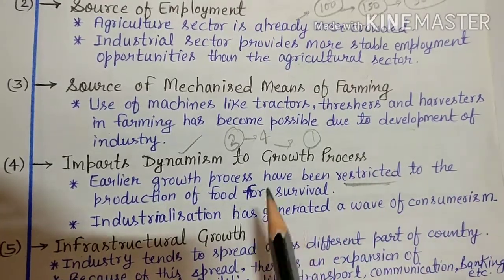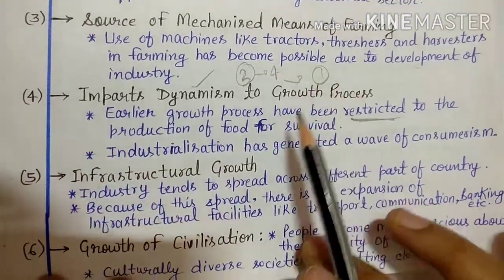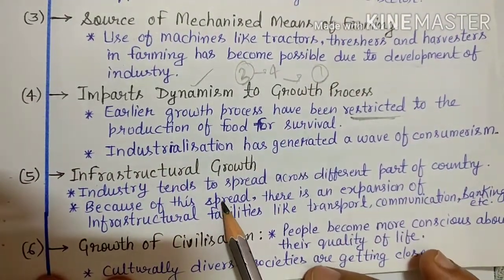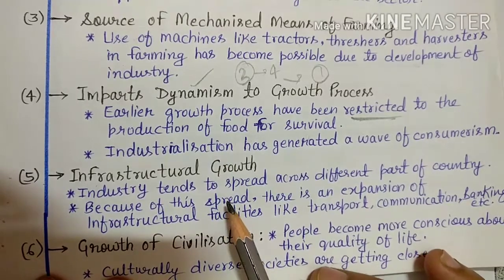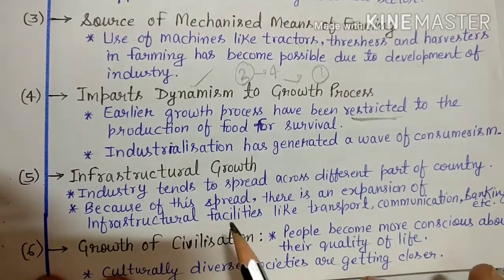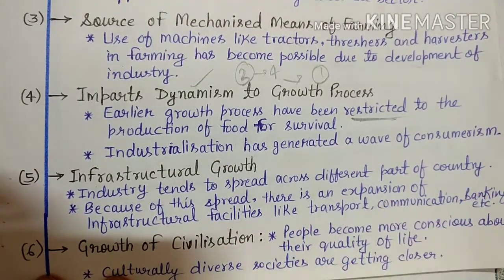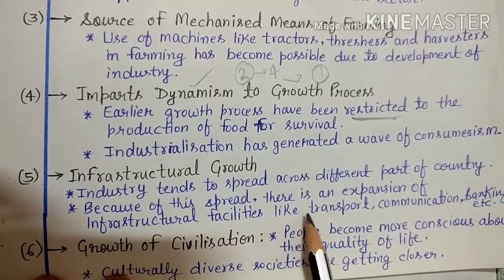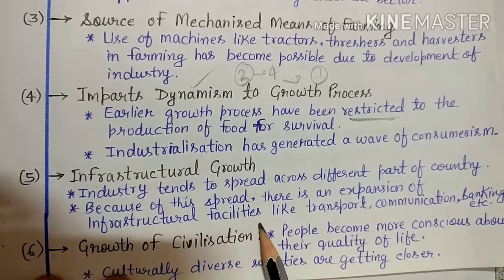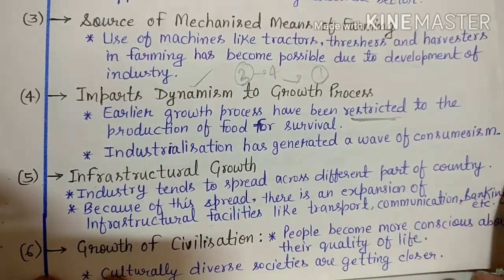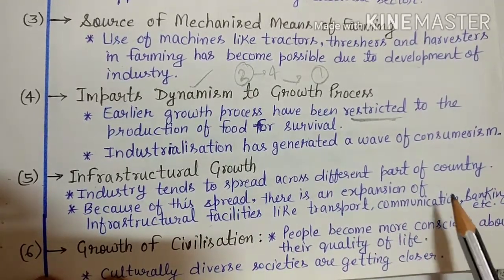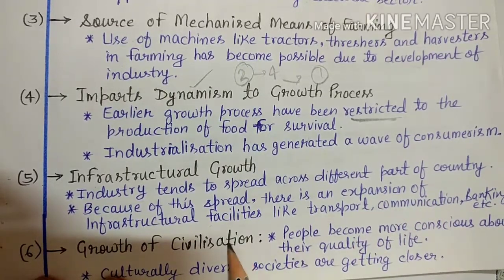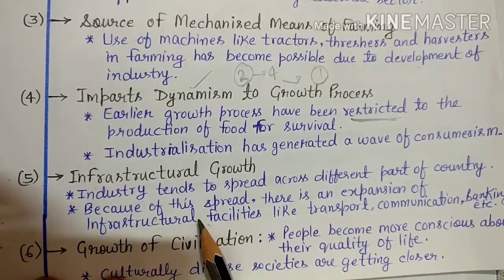Then comes what? Infrastructure growth. Now, what is infrastructure growth? Actually, industrialization has led to infrastructure growth in the economy. Industry tends to spread across different parts of the country. Because of this spread, what happened? There is an expansion of infrastructural facilities like transport, communications, banking, etc. Services came into our life. This shows the infrastructural growth.